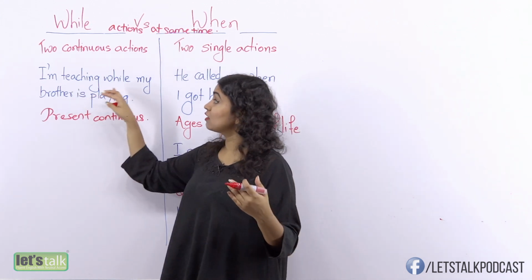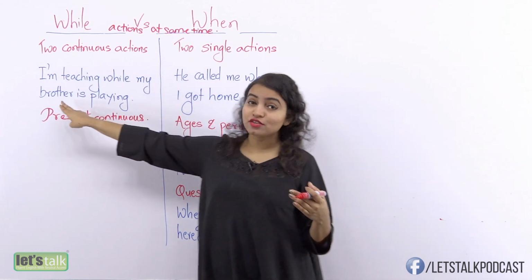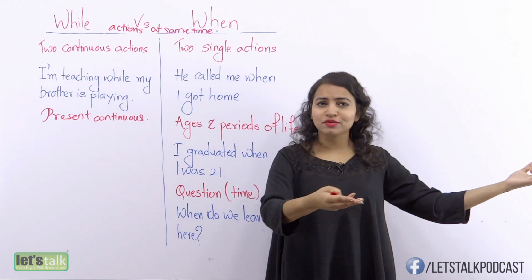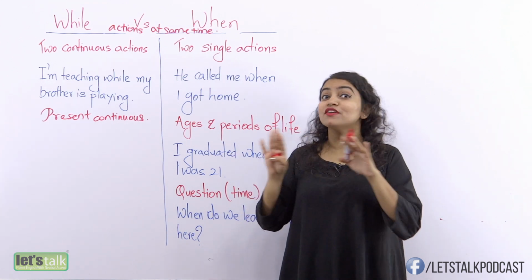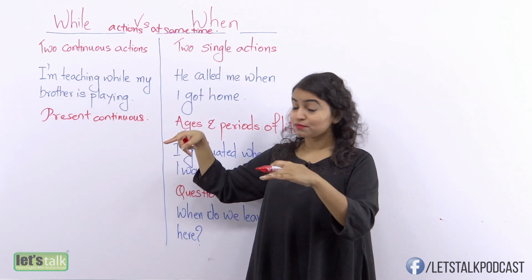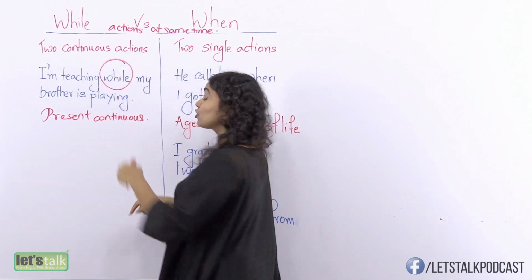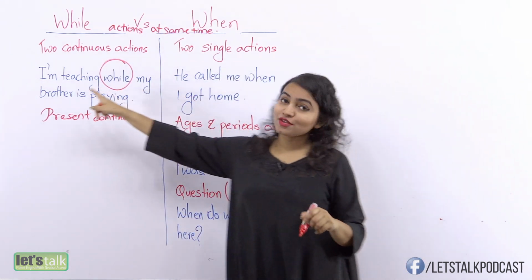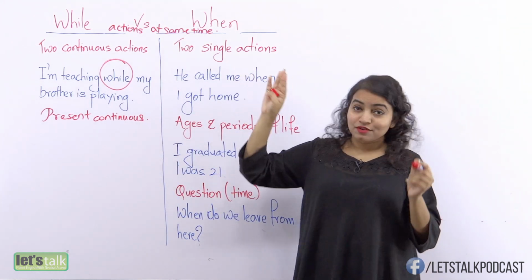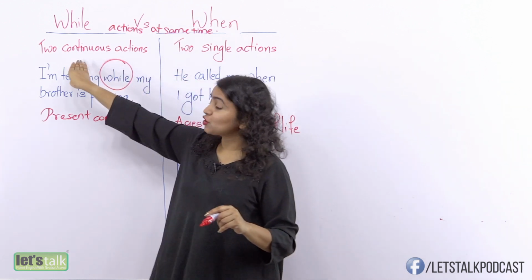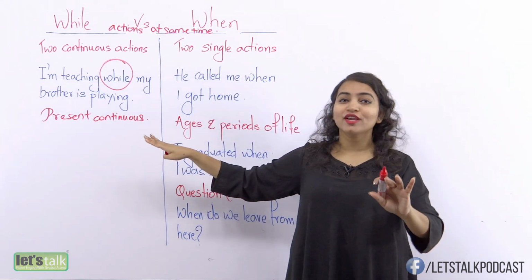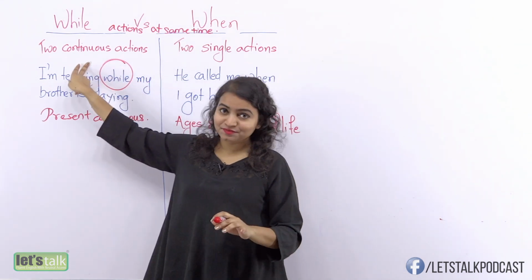So I am teaching while my brother is playing. He is still playing. He's out there playing football or whatever it is that he wants to play. He's not finished doing it. So I am teaching, a continuous action, which will be followed by the word while. My brother is playing, another continuous action. Okay, so always remember that when you have two continuous actions, whether it is in the present or the past, you will always use the word while.